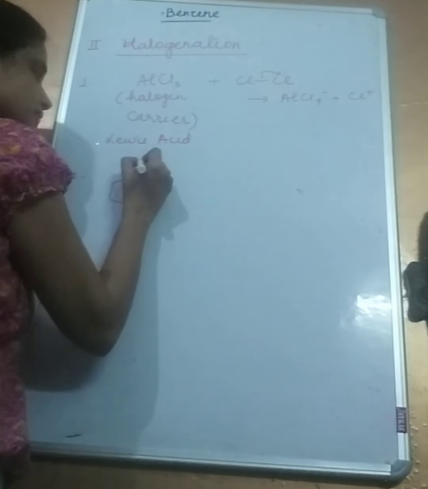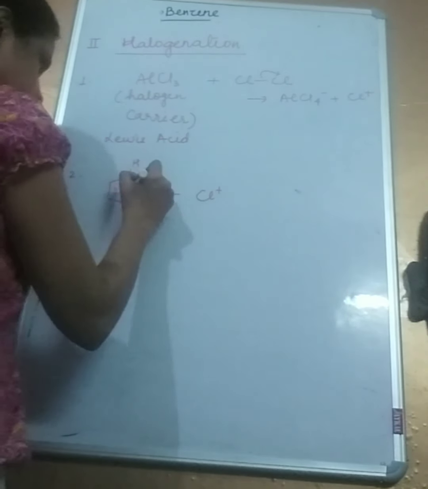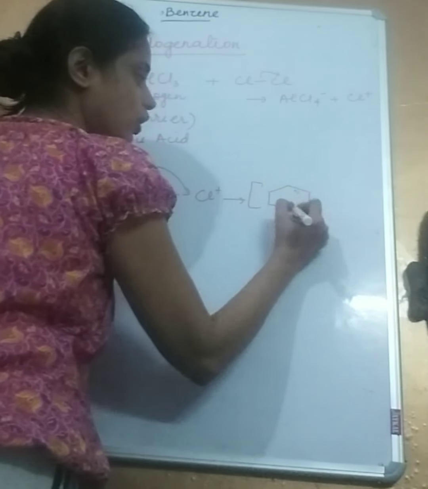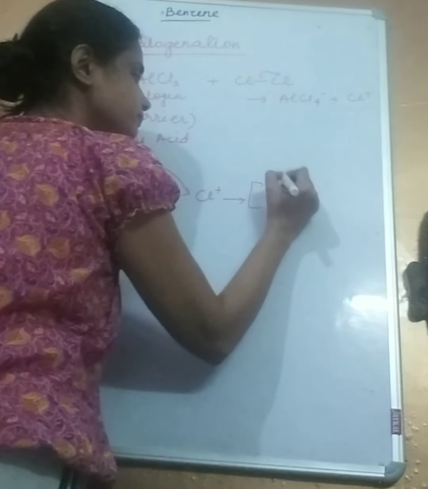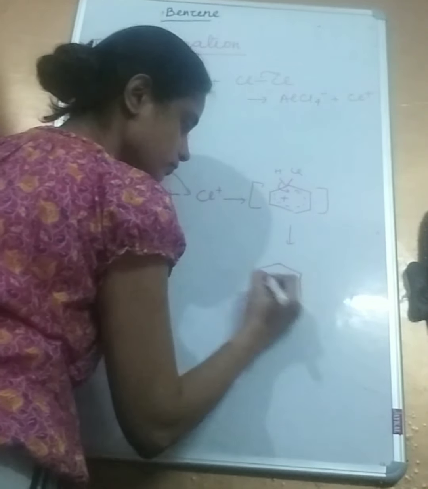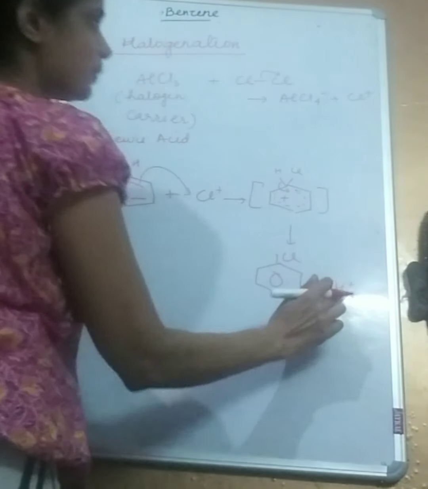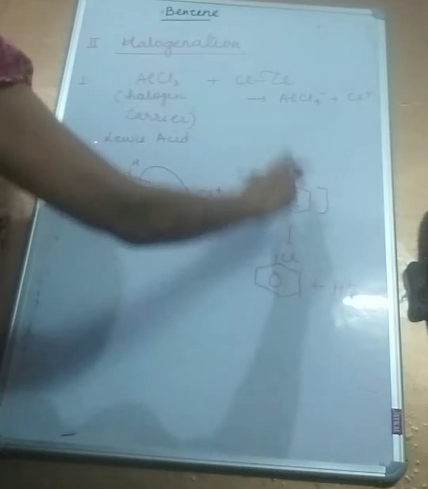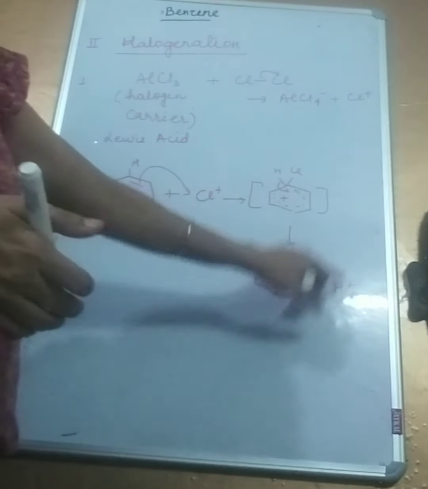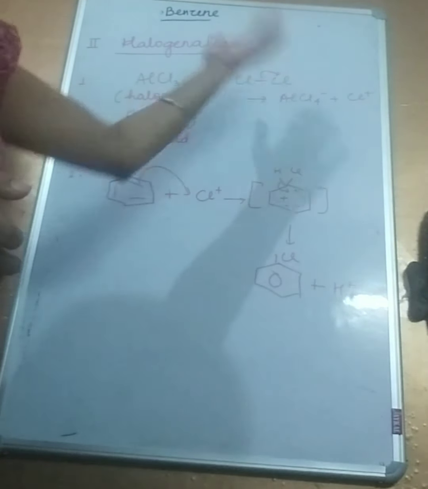Now step 2 is similar to what we had done in the previous case, and they are all similar. It's this hydrogen, it's benzene, plus attack by this electrophile, formation of the intermediate asymmetric non-aromatic carbocation, loss of hydrogen, and this H plus will retrieve the Cl minus and AlCl3 will be reformed. This means this H plus is going to eventually combine with the Cl minus to form HCl, regenerating the catalyst.